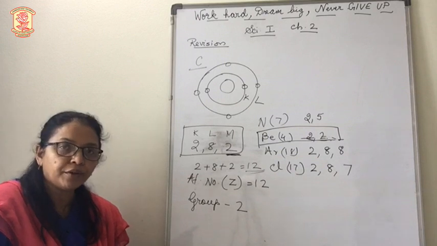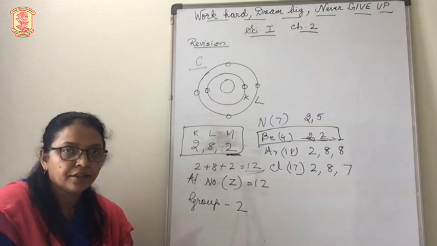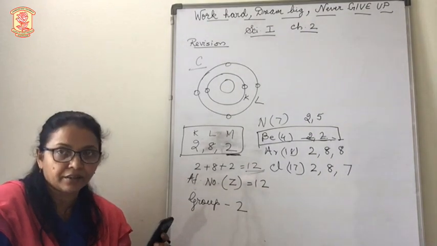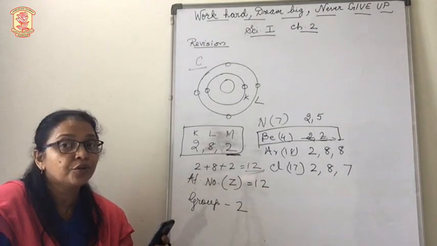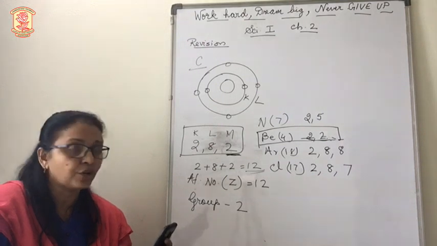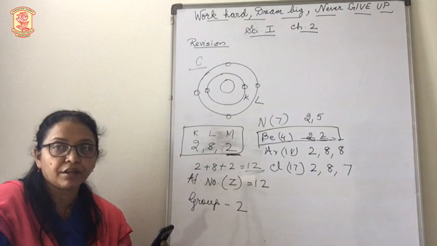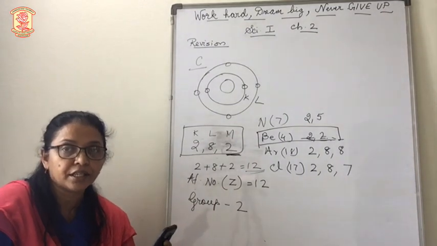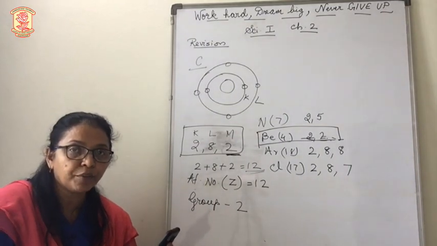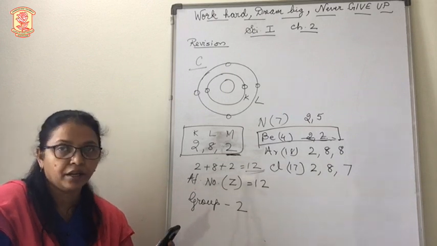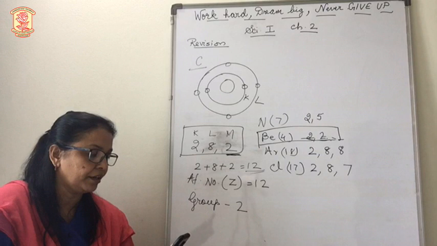You will be able to write the electronic configuration, isn't it? If you are still finding difficulty in writing electronic configuration, you should mention it, so let me come to know about it. Now lithium is 3. How will you write the electronic configuration? In the first orbit always 2. Then how many are remaining? 1. Therefore it is 2, 1.